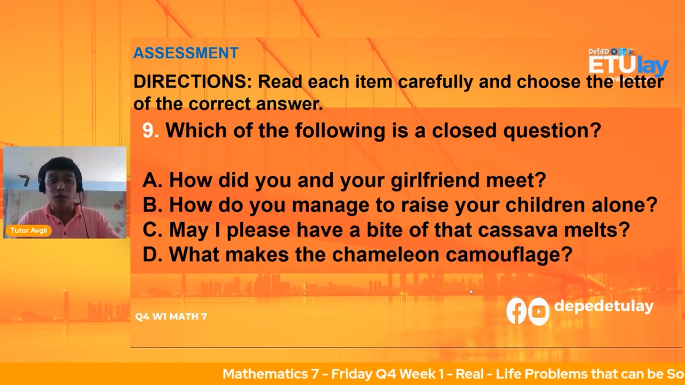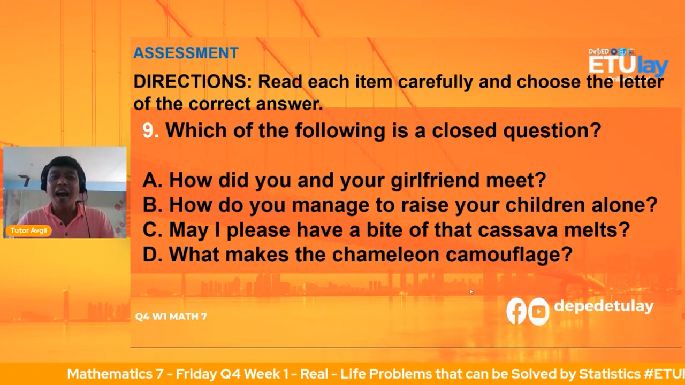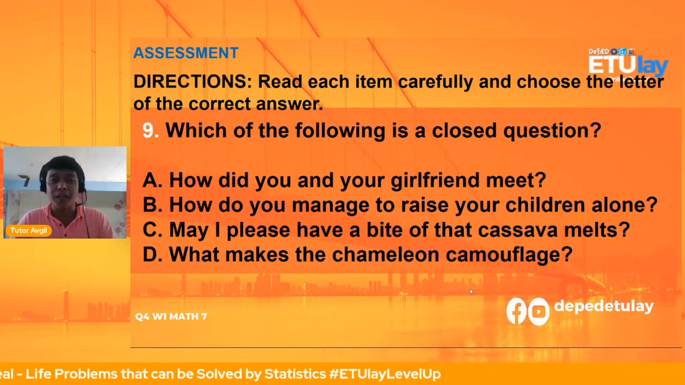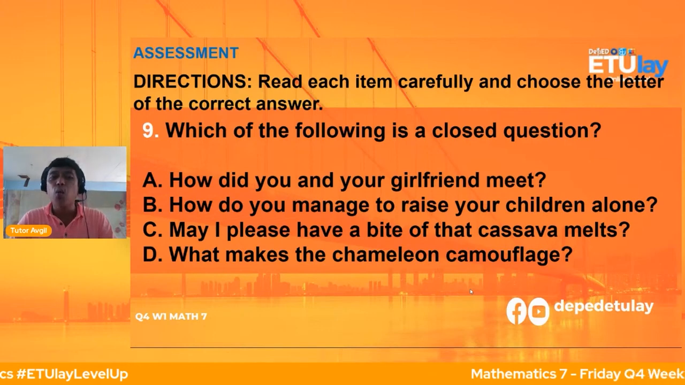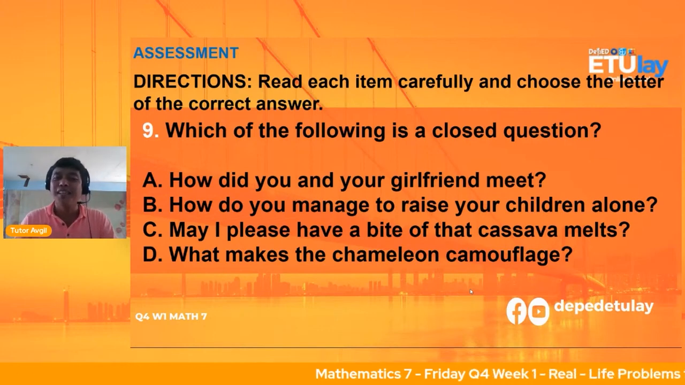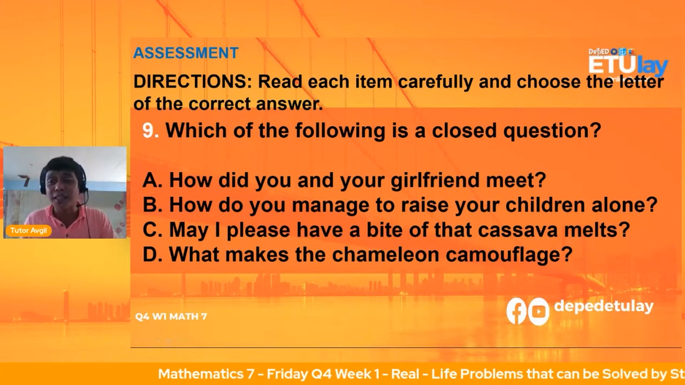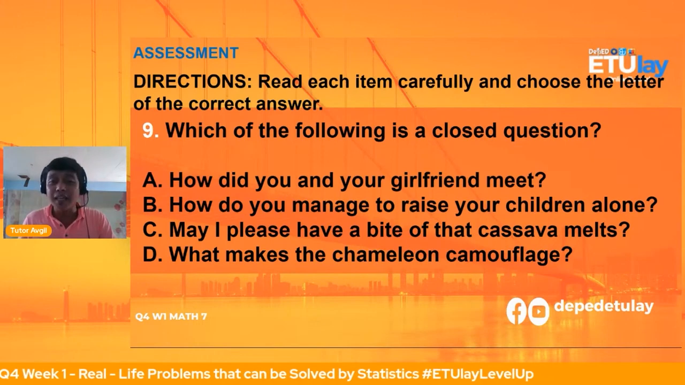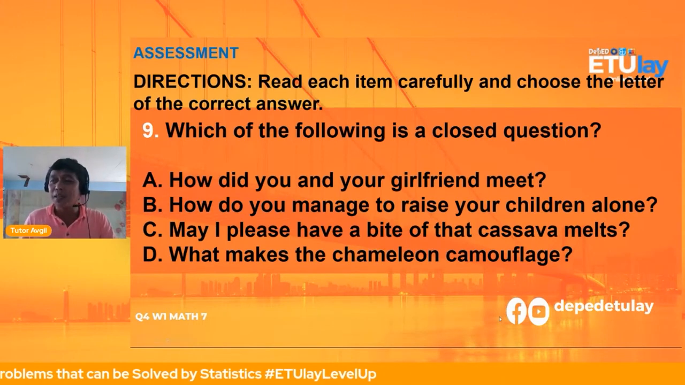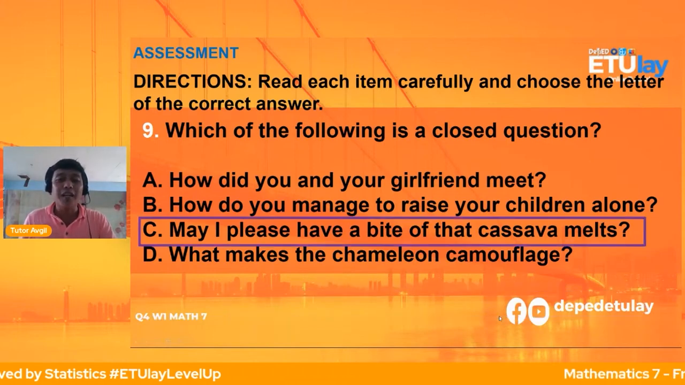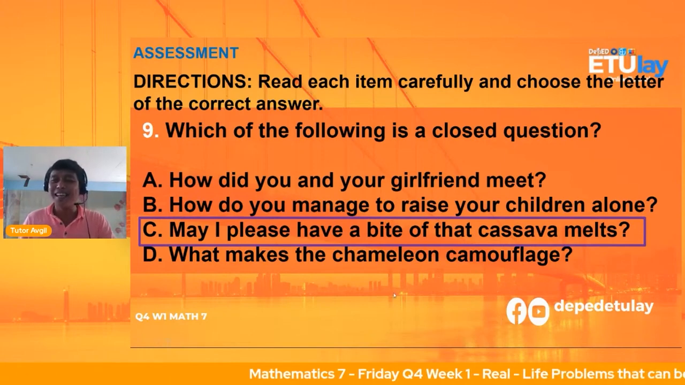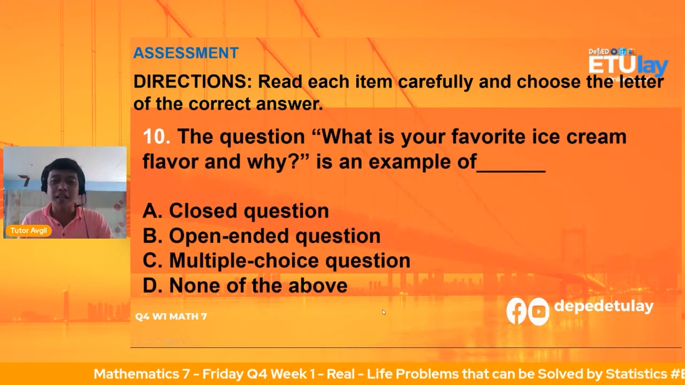Which of the following is a closed question? Is it letter A? How did you and your girlfriend meet? Letter B. How do you manage to raise your children alone? Letter C. May I please have a bite of that cassava melts? Letter D. What makes the chameleon camouflage? What is your answer? Nakita yung mga sagot. Letter C daw sila Samaria, Lizelle, Arisa, Ray Allen, Daryl, Kerobin, Shemari, RK, Samantha. Yan, tingnan natin ang ating mga sagot. Ang tamang sagot po ay letter C. May I please have a bite of that cassava melts? Ang husay. Now let's have our last question for this afternoon.